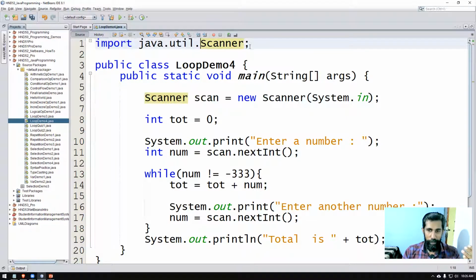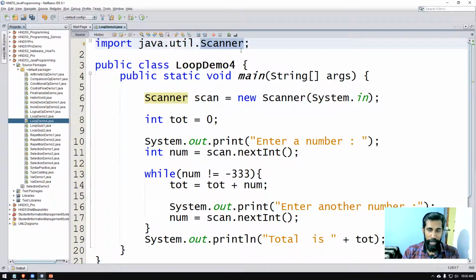You have to tell the Java program, in this particular package, which means it's a collection of classes and interfaces and other programs. So Java is a package, it's a folder full of classes. Inside that one, there is a sub package, like a subfolder. Inside that, there is a program called Scanner.